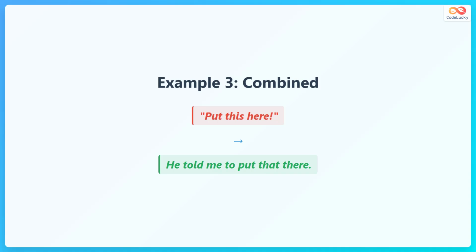Direct speech command: "Put this here." Reported speech becomes he told me to put that there. Both place changes happen together, showing this becomes that and here becomes there in the same sentence.